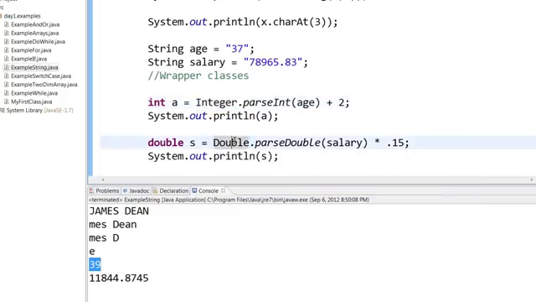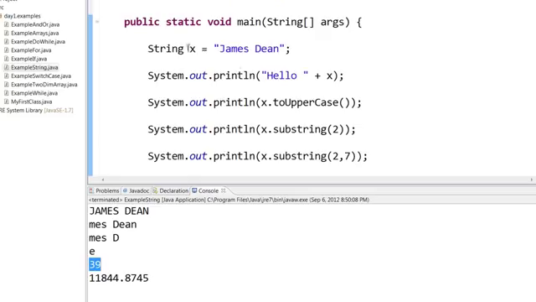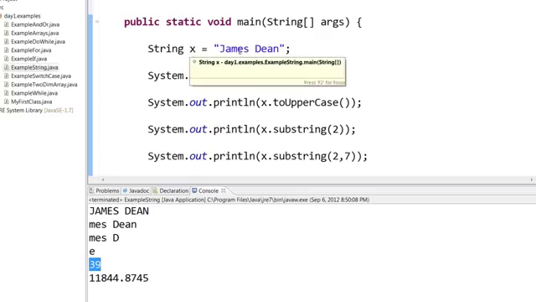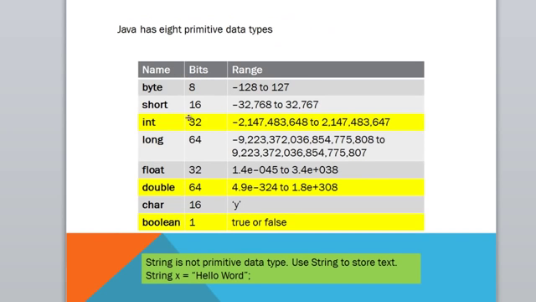Of course, the next question will be like, okay, we saw integer and you just introduced double to us to hold decimal places, and you also showed us a string which holds text. What are the other data types that Java has? Java has 8 primitive data types: byte, short, int, long, float, double, character, boolean. Now out of these, you will be using mainly integer for holding any kind of a whole number. An integer can hold a whole number of this range.